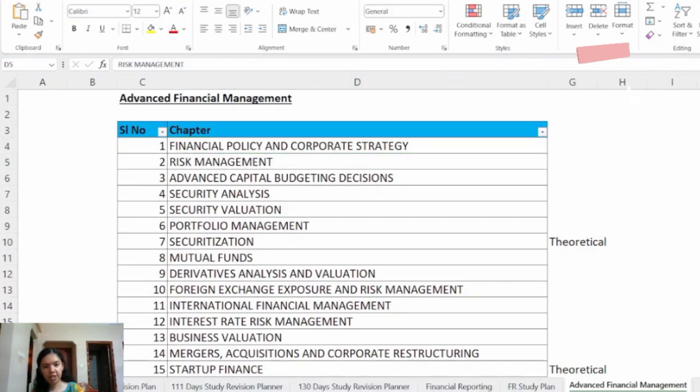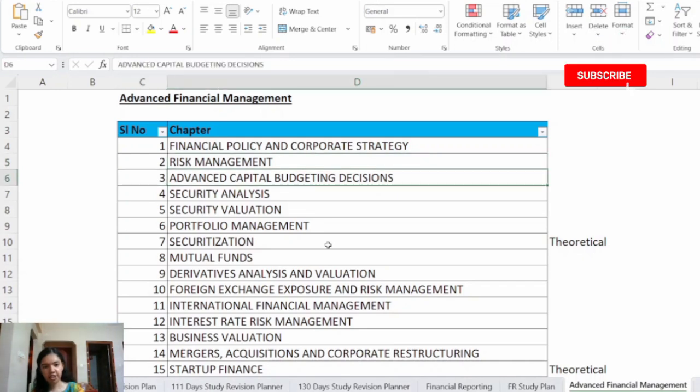Next we have chapter number 2, Risk Management. So this is also mostly a theoretical chapter. However, do not assume that practical questions will not be asked from this chapter. For example, from Risk Management, Value at Risk is the most frequently tested part. Most of the time, questions were asked from Value at Risk, and this is a practical part of the chapter. So one tip given here was to avoid classifying a chapter as purely practical or theoretical, because some chapters are a mix of both. It is better to go through both the practical part as well as the theory part.